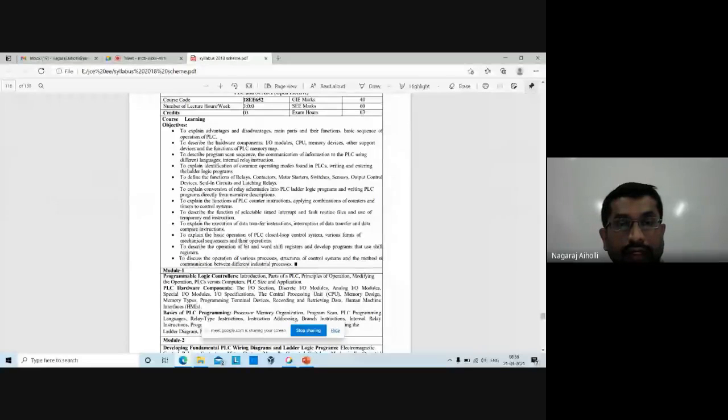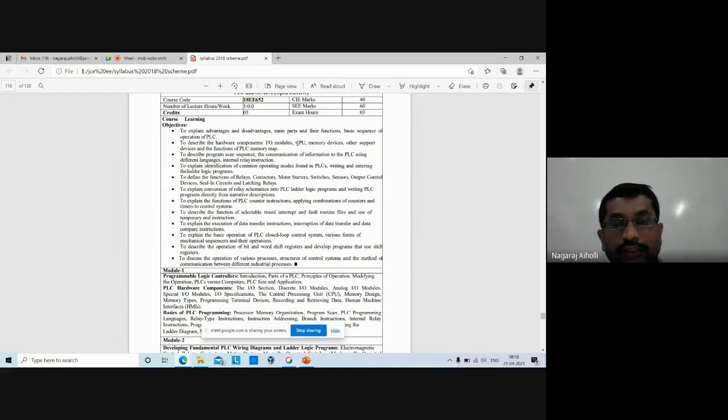Then to describe the hardware components, the hardware components of PLC are input output modules. I/O stands for input output, I for input, O for output. So there are input modules to input the data into the PLC, and then the controlling value or the controlling data is sent through the output device to the equipment or to the machine that you want to control. That is done by the output module.